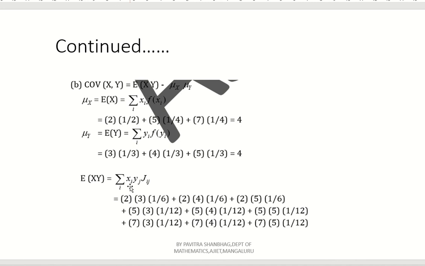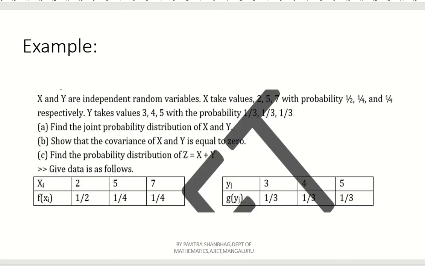Now last one, x3, y1. x3 is 7. See here in the given table, this is x1, this is x2, this is x3. This is y1, this is y2, this is y3. So what is x3 here? 7. y1 is 3, y2 is 4, y3 is 5. Understood?